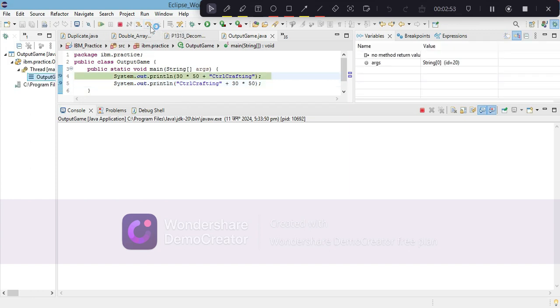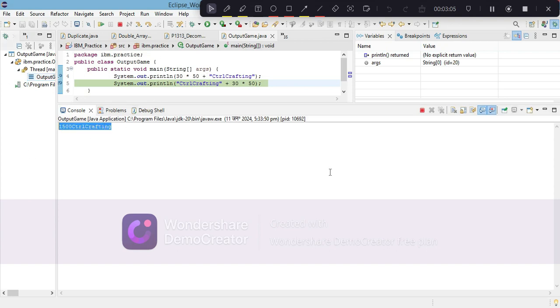So as you can see, it's a simple logic as the previous one. 30 into 50 is equal to 1500, plus Control Crafting is concatenated. So 1500 Control Crafting is the output. Now what's the output of this one? Will it be Control Crafting 30 50? What will be the output? The output is Control Crafting 1500.